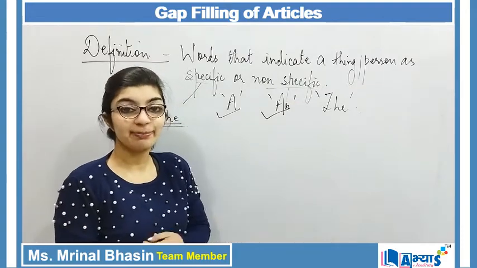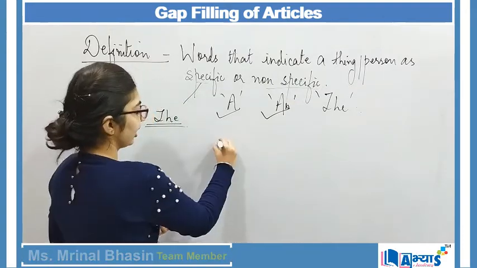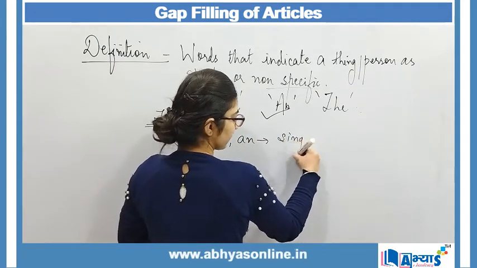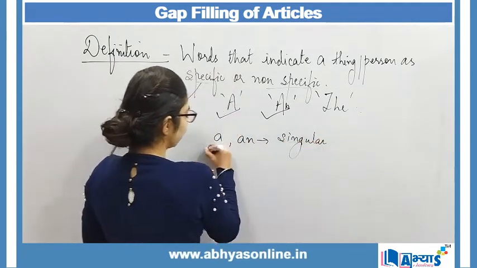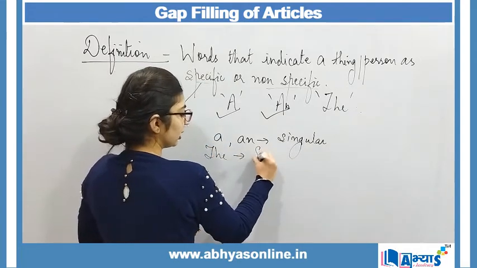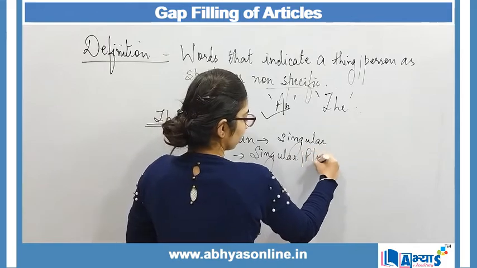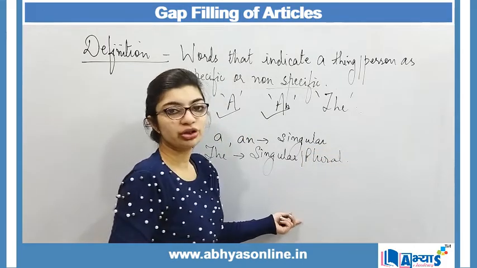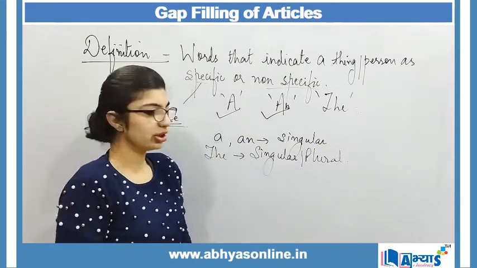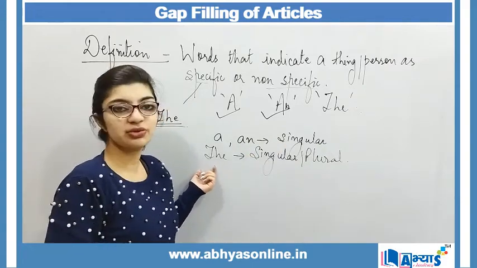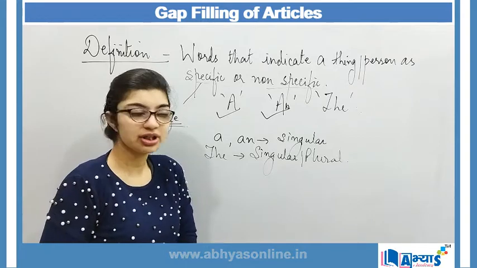Now, it is very basic to know that a and an are used for singular, while the can be used for singular as well as plural, and that depends upon the rule that we have to follow. So a and an can be used for singular, the can be used for singular as well as plural.